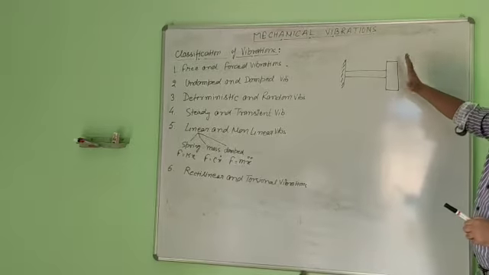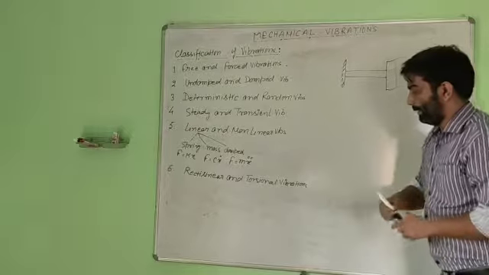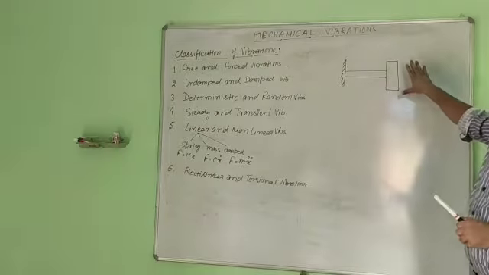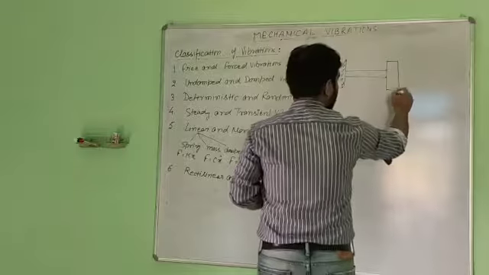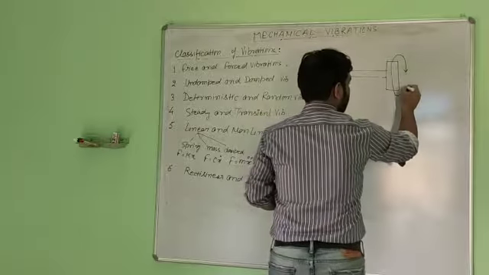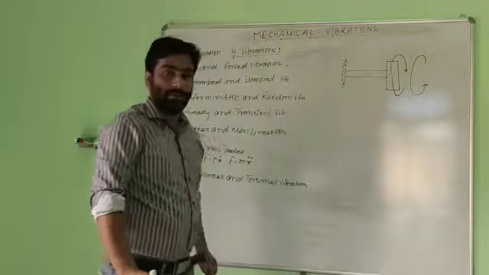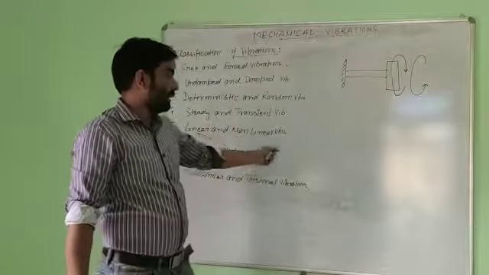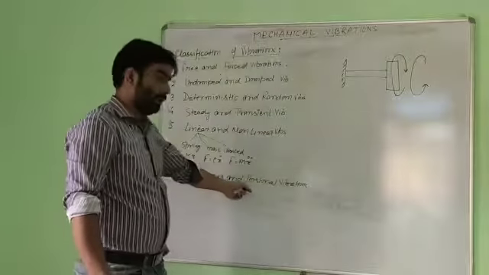We have twisting and twisting. Such vibrations are known as the torsional vibrations.